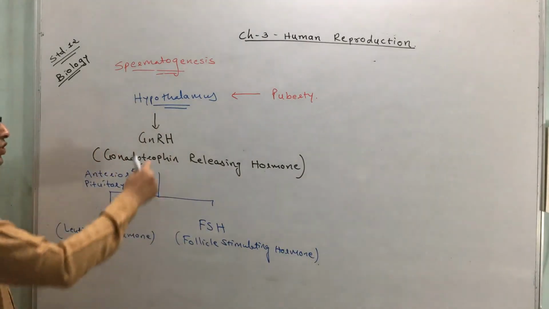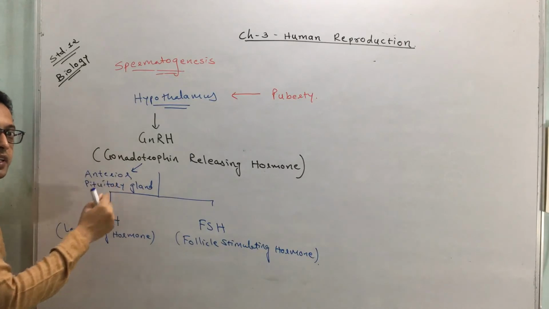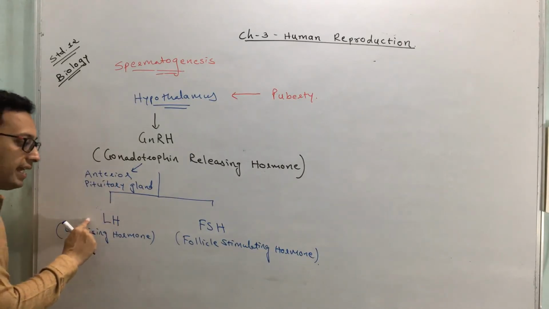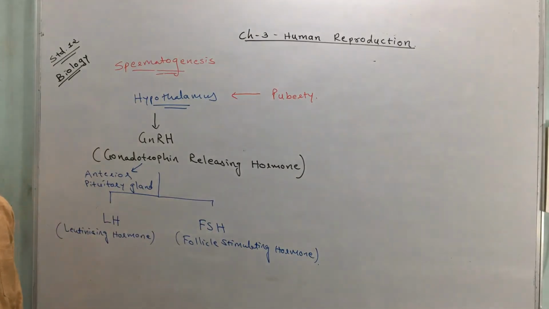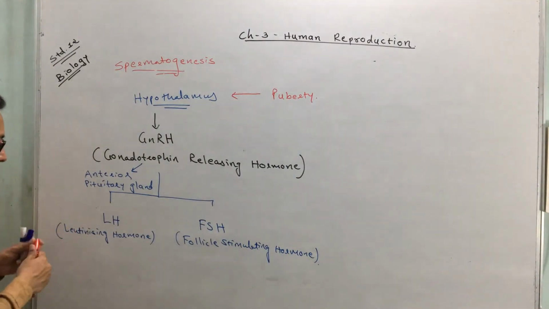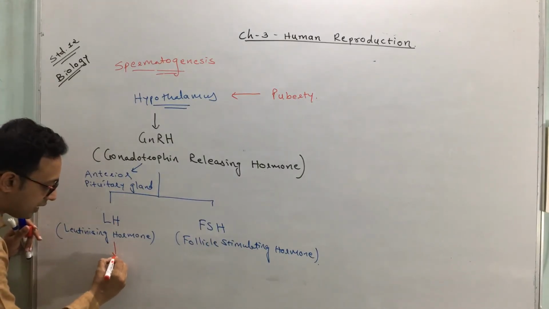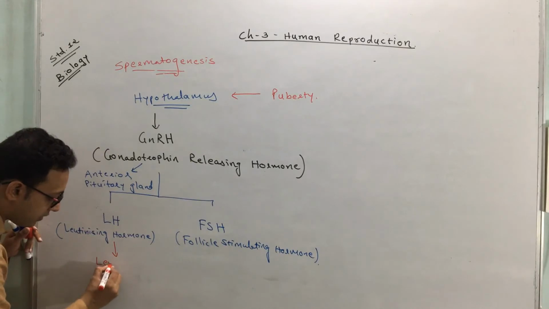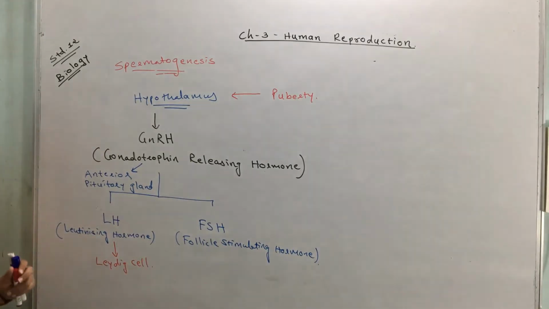Okay, so GnRH acts on the anterior pituitary gland. That's why it leads to the release of two hormones, LH and FSH, meaning luteinizing hormone and follicle stimulating hormone respectively. Now what is the function of this LH? This LH, which is released from the anterior pituitary gland, acts on, remember what is its function? We have already discussed it in 11, but still remember specifically.